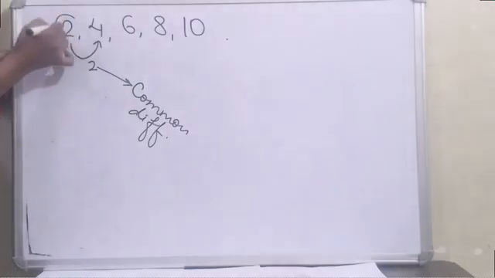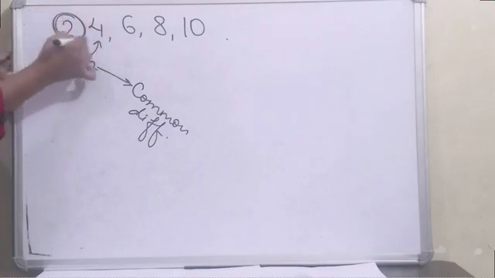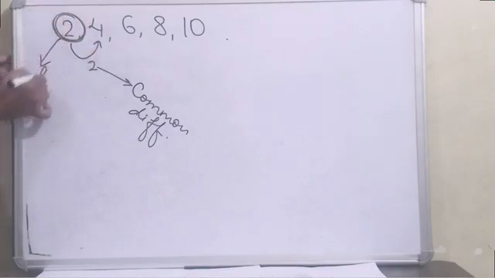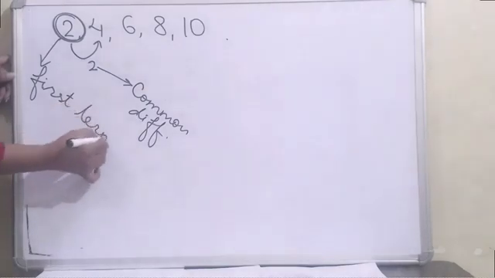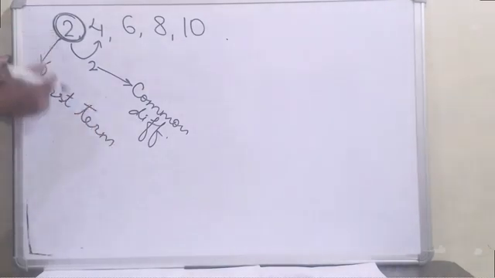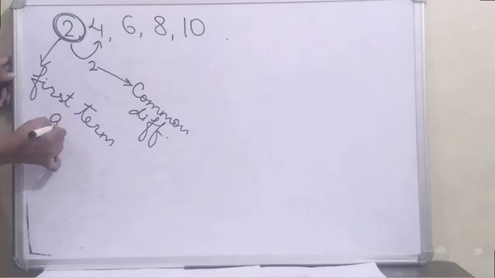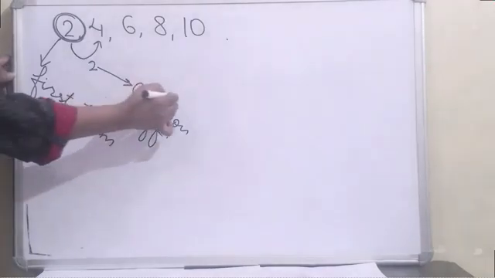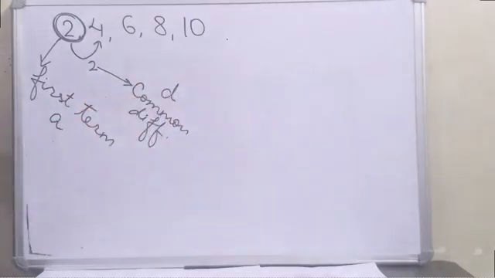And the first term of the sequence, that means of the AP, is of course known as the first term. For the first term, we usually use the symbol A, and for the common difference, D. These two things you have to keep in mind: the first term is denoted by A and the common difference is denoted by D.